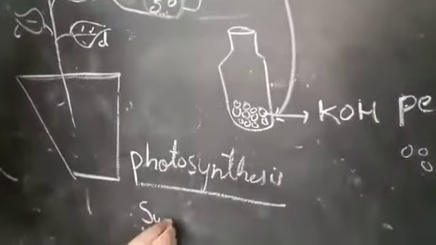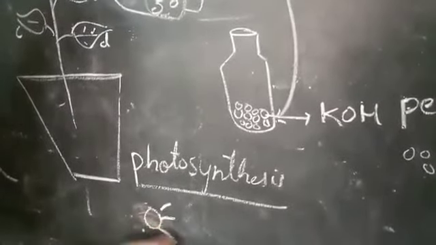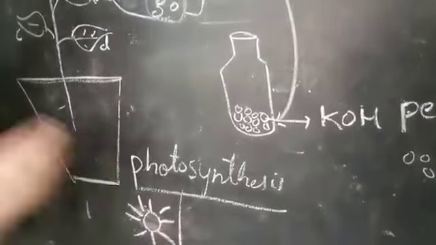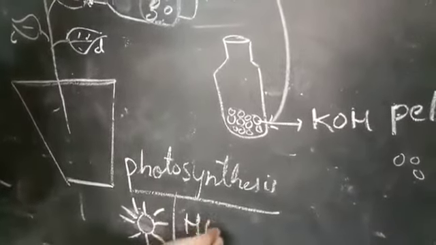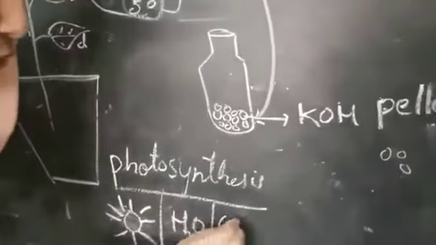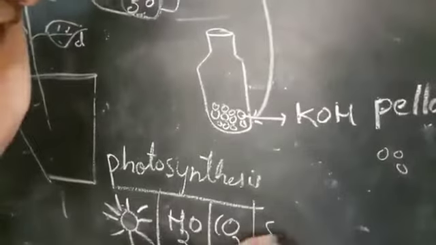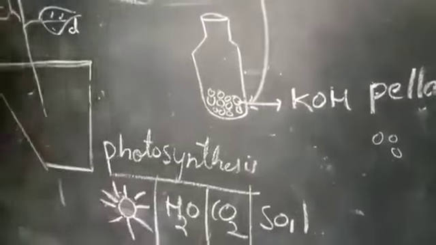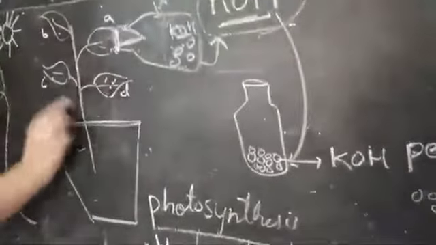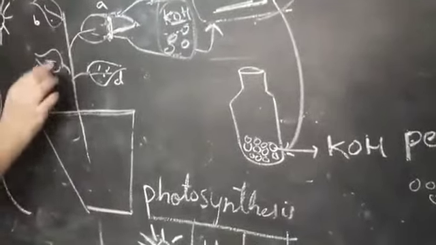Sunlight, no doubt. Here I will draw the sun so you can easily understand. Next factor is water. Chalo, I will write the formula here. Next one is CO2 also, right? Soil also. In this case, 1, 2, 3, 4, all leaves are requiring sunlight, A, B, C, D.